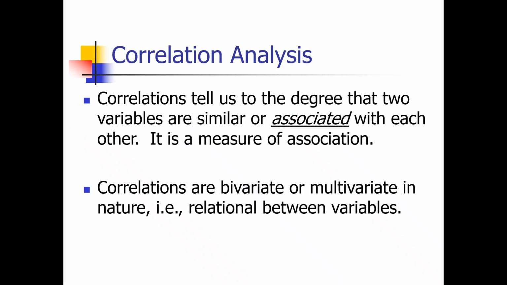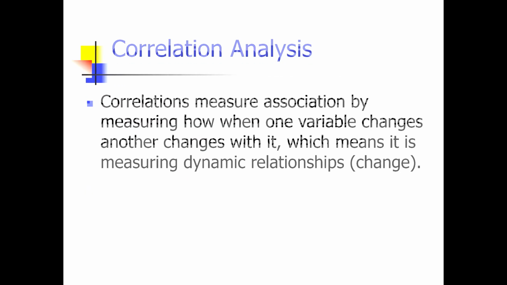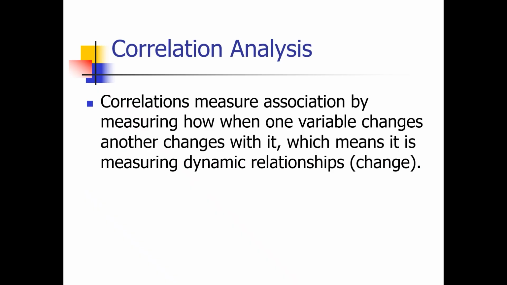Correlation tells us the degree to which two variables are similar or associated with each other. It is a measure of association. Correlations are bivariate or multivariate in nature, relational between variables. Correlation measures association by measuring how, when one variable changes, another changes, which means it is measuring a dynamic relationship.